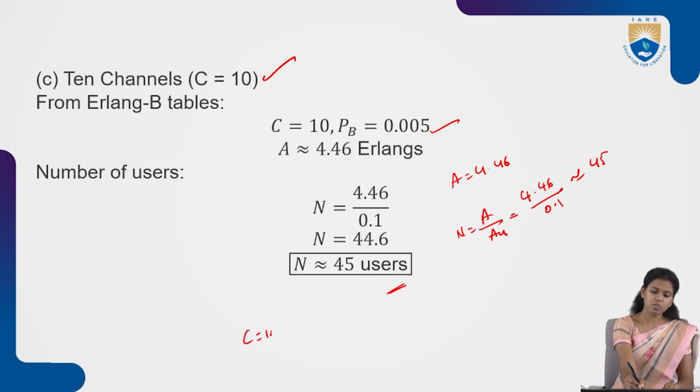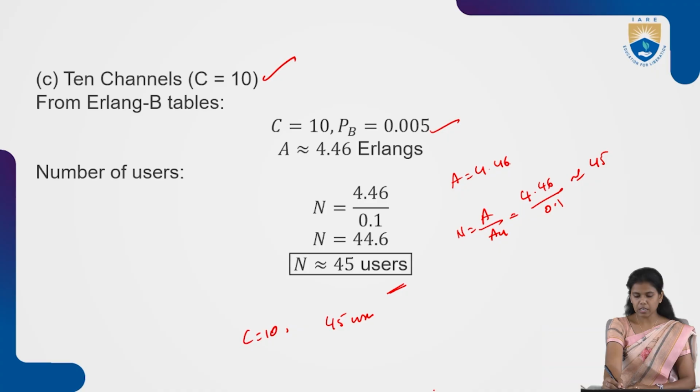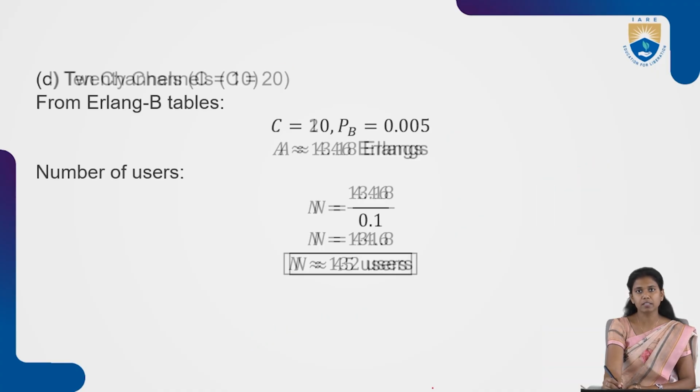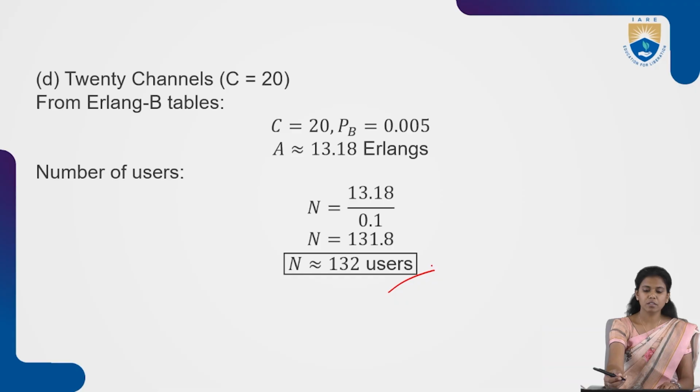So for C equals 10, we got 45 users. This is how the number of users for different channels can be calculated using this procedure. For C equals 20 channels, from the Erlang B tables, we got A as 13.18.